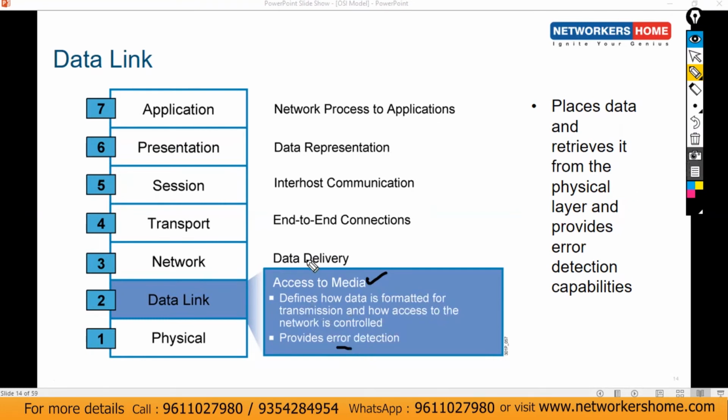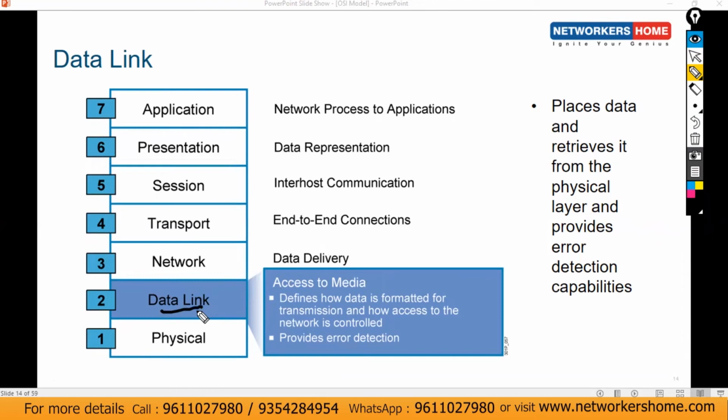It will use what? Just to make you understand, I'm using this term here. The network layer is kind of WAN, and this is kind of your LAN. This just makes you understand the difference between the network and the data link layer. At the data link layer, we use MAC addresses.